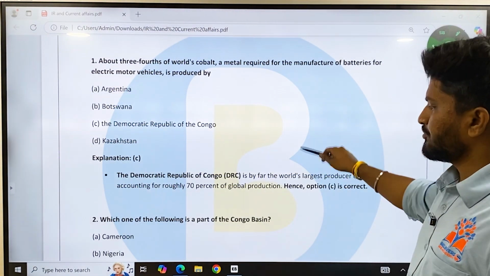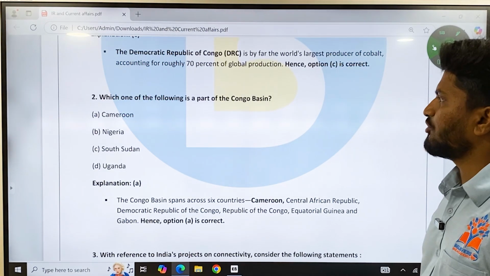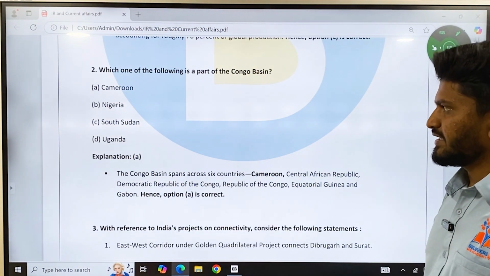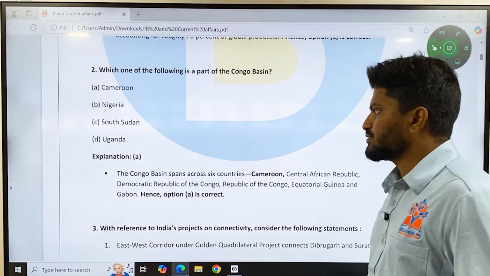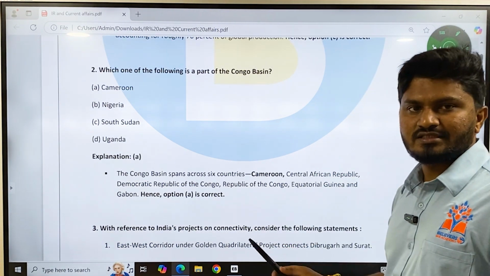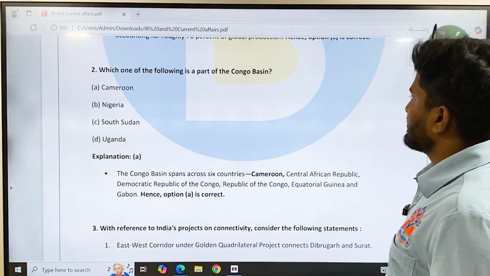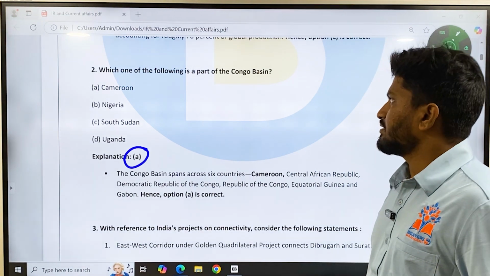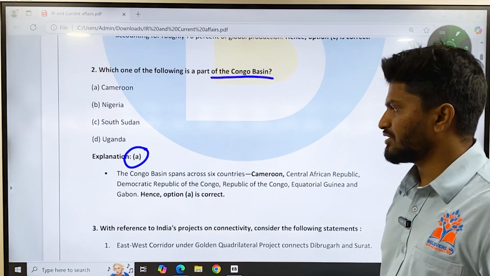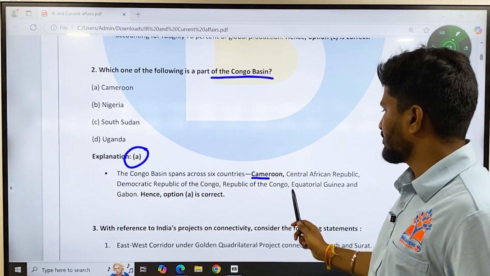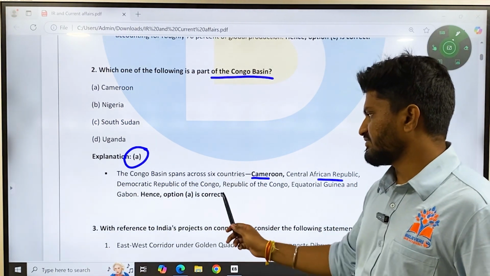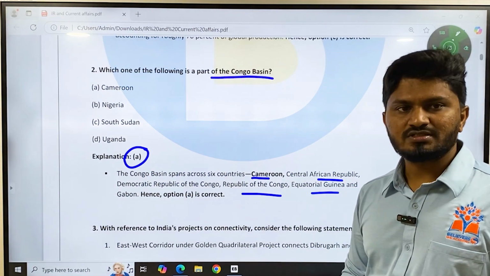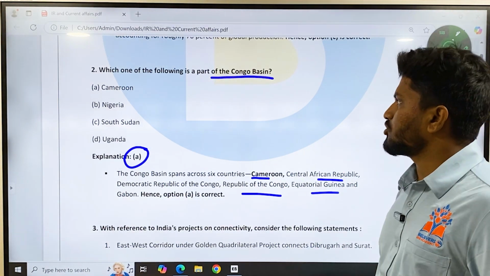Then question number 2: which one of the following is part of the Congo basin? Option A, Cameroon, B, Nigeria, C, South Sudan, D, Uganda. We already discussed this in geography, but the correct answer here is A, Cameroon. The Congo basin spans around 6 countries: Cameroon, Central African Republic, Democratic Republic of Congo, Republic of Congo, Equatorial Guinea and Gabon. These are the 6 countries that come under the Congo basin.